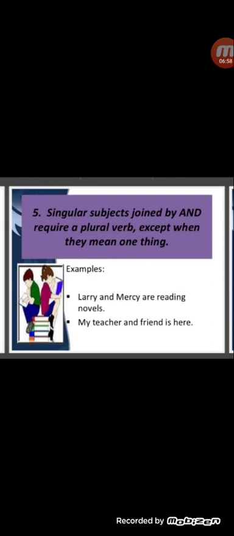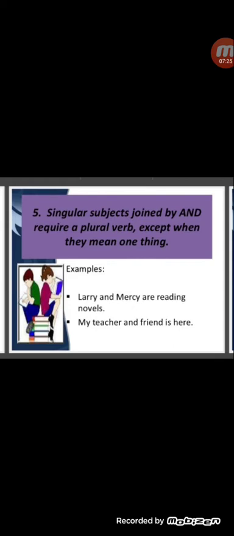Number 5 point, singular subjects joined by and require a plural verb except when they mean one thing. Here you can see the joining of two words. Larry and Mercy are reading novels. When two subjects are joined with the word and, then the verb will be plural, just like are. Here you can see are reading novels.